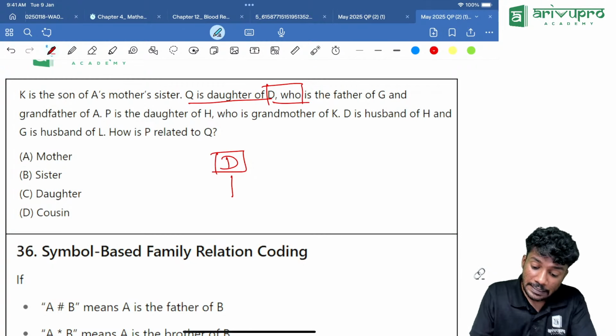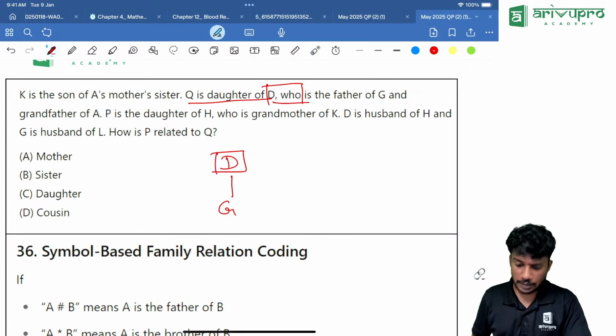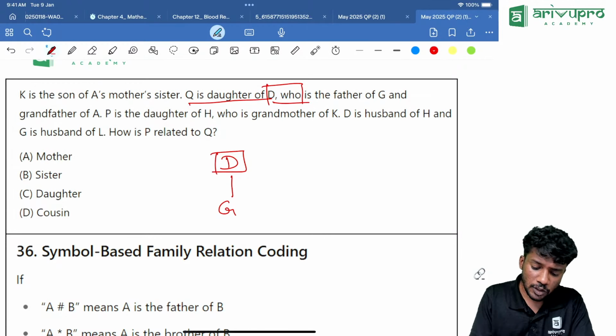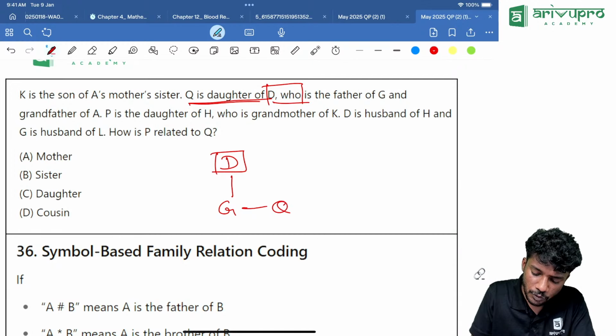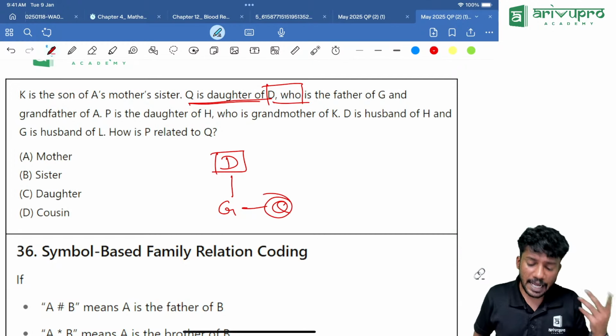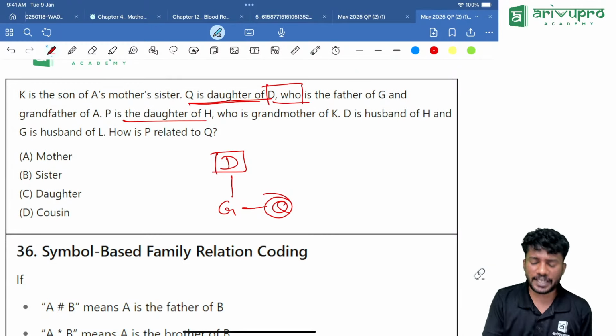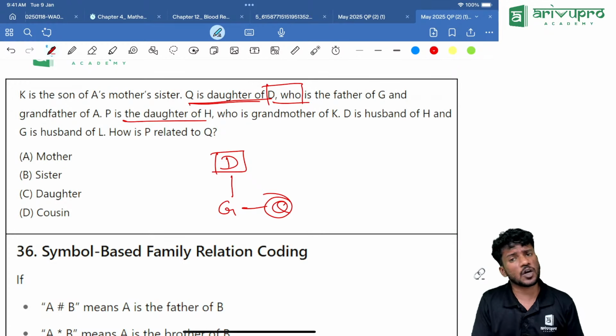What else is given? D is the father of G. That means G will be over here. Correct? Then Q is the daughter of D. That means Q should also be somewhere over here. And grandfather of A, that we don't know. Let it be there. Then P is daughter of H. Can we connect it over here? No. Let it be there.